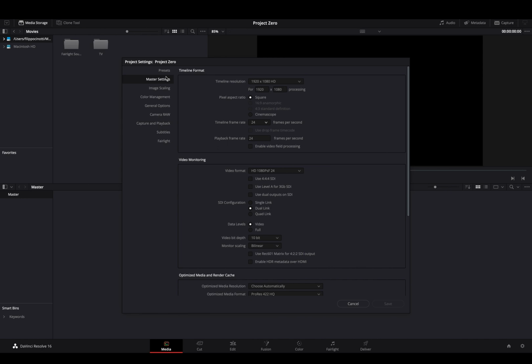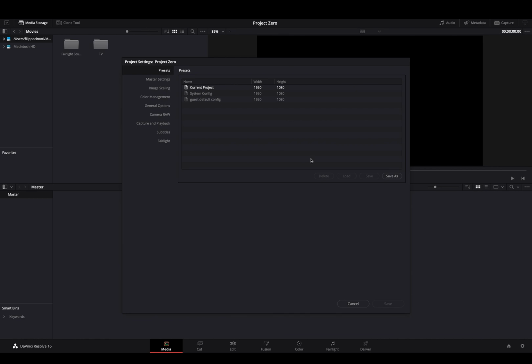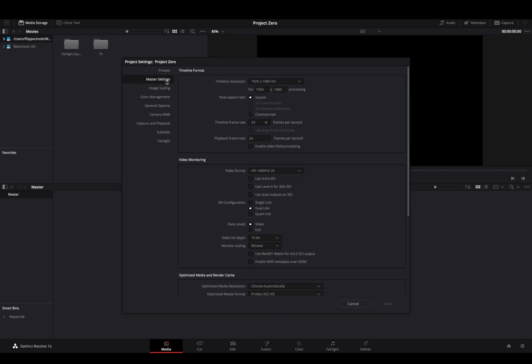After doing this, I can just jump into presets and save as or save, because we can import and export these presets, and just tell the program that I want to use it, double click it, and it will launch up your presets. Master settings is where you want to work mainly, because all the time maybe I'm editing a 6K or